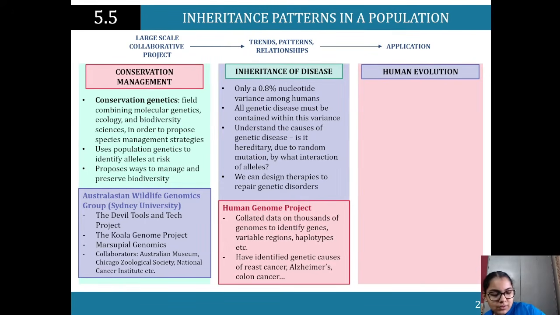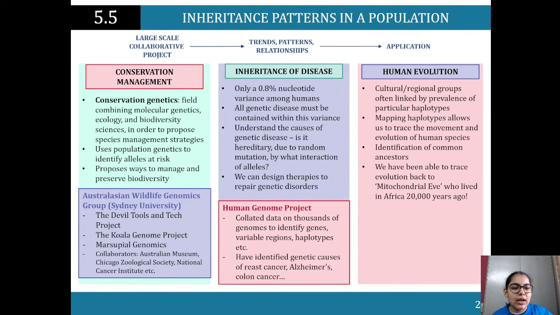So then we've got human evolution. Within that, we are looking at cultural and regional groups, often linked by prevalence of particular haplotypes. Mapping haplotypes allows us to trace the movements and evolution of the human species, and identification of common ancestors too. So we will talk about mitochondrial Eve, and how we've been able to trace back to mitochondrial Eve, who lived